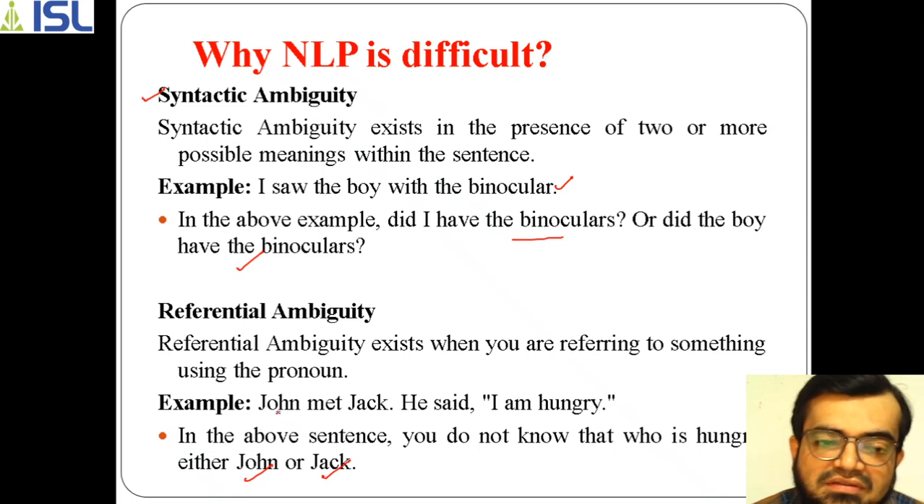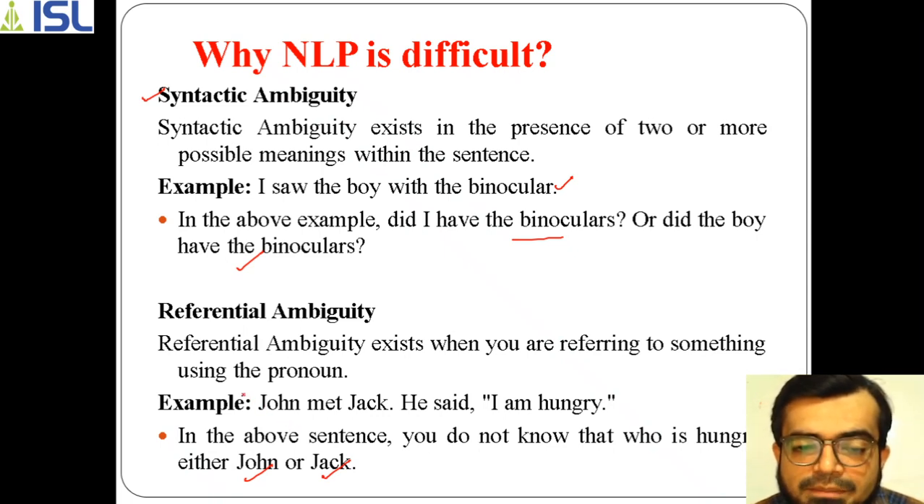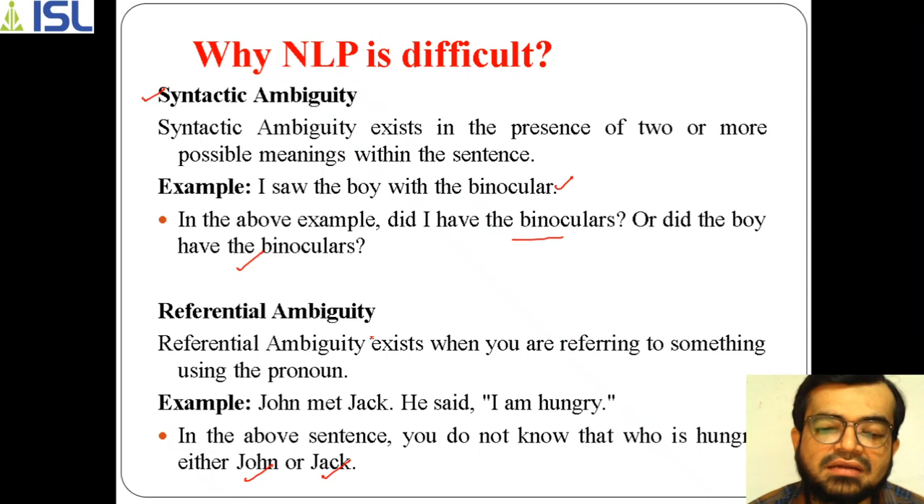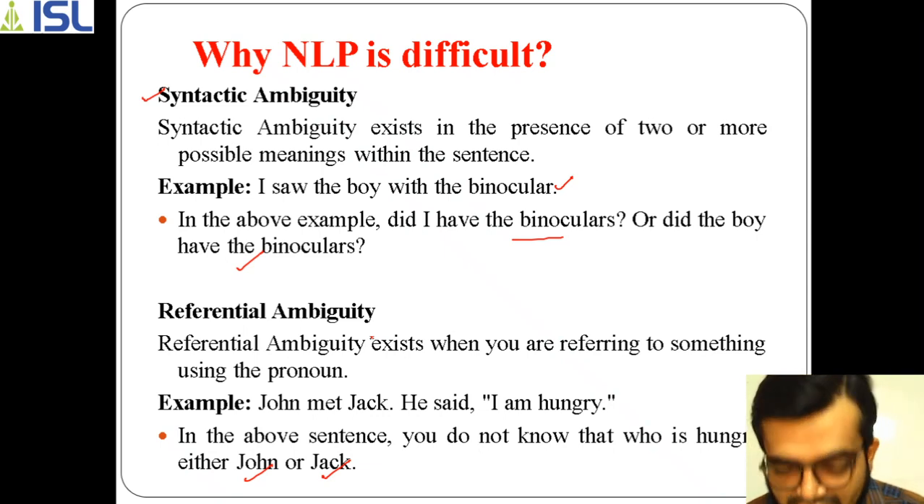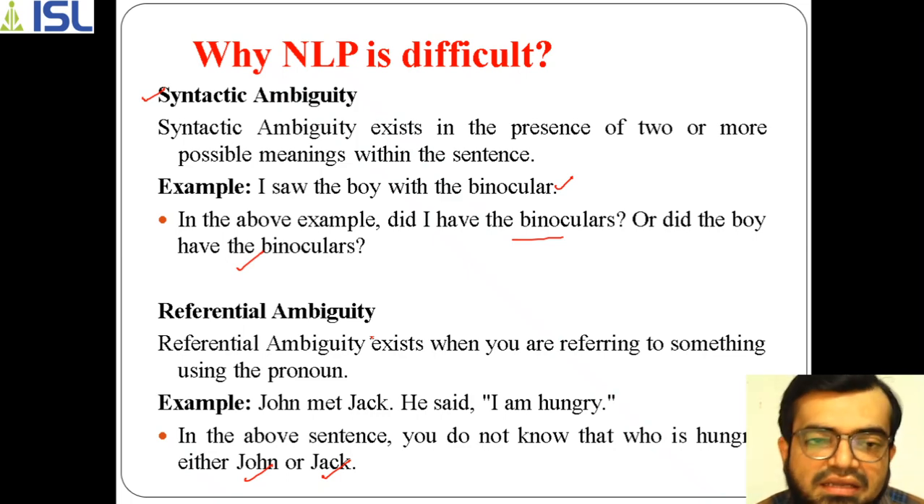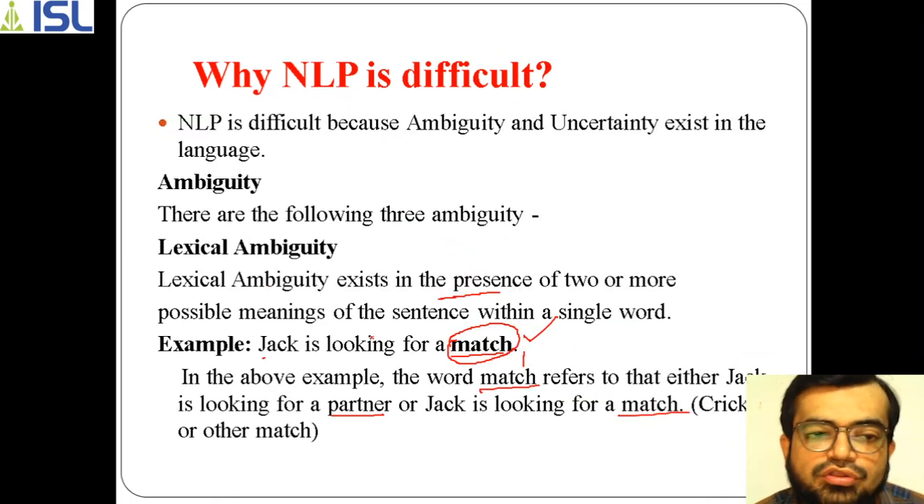So whenever you are referring to a person using a pronoun rather than exactly a noun, there is ambiguity. If we had used the noun, there wouldn't be any ambiguity, but because of using a pronoun in some sentences, this problem arises. The machine has to understand whether it is John or Jack. So this is regarding referential ambiguity, and this is why NLP is difficult.